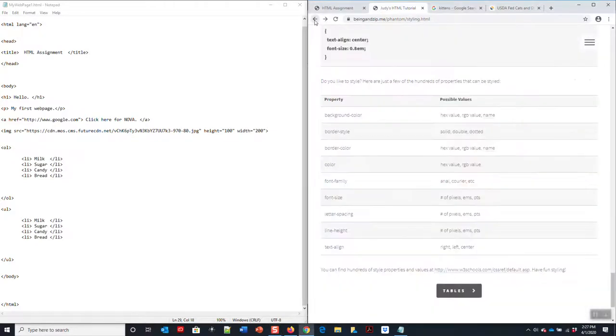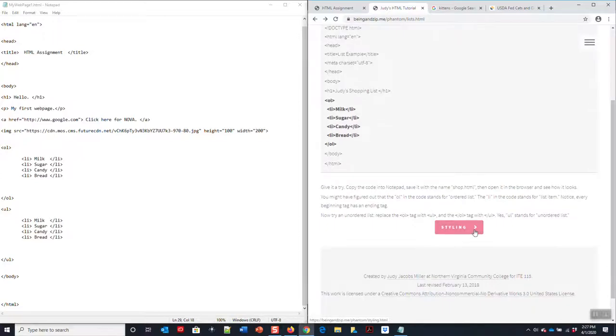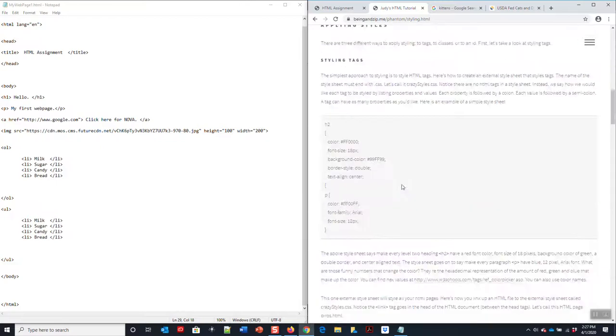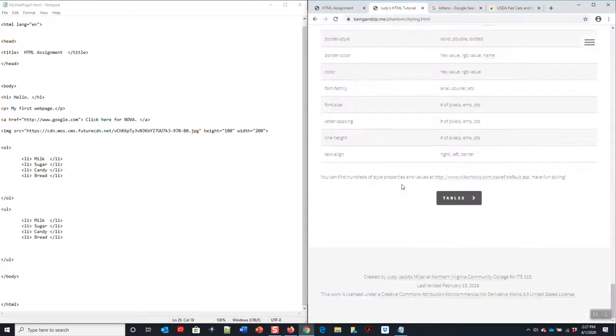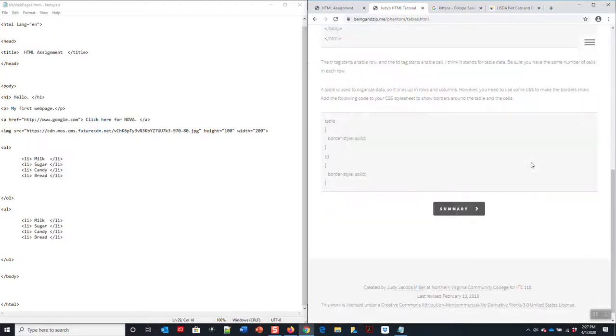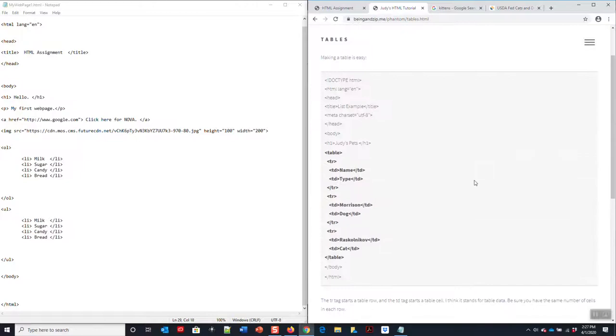So I want to talk about certain things after the list. Now, what Judith, Judy, talks about is style sheets and stuff like that, and I'm going to skip that for now and go to tables. Okay, let's talk about tables a little bit, and then go back. What's important here is how the tables operate.